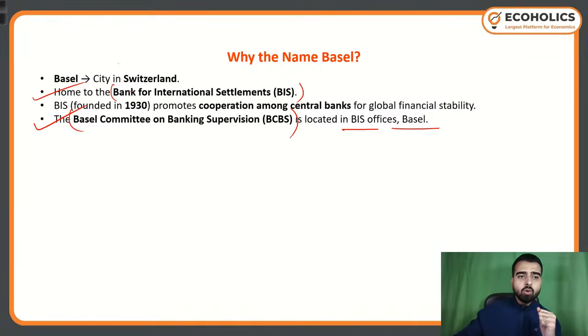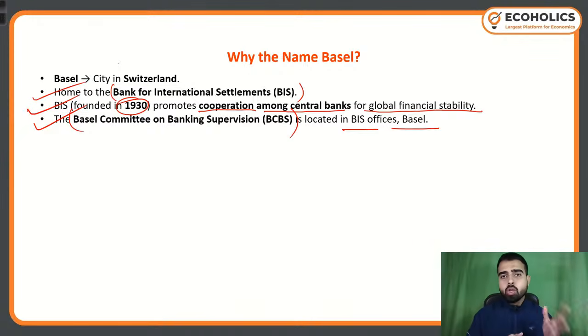Now, this Bank for International Settlement was founded in 1930. It promotes cooperation among central banks for global financial stability. Why are they talking about global financial stability? Because in the financial crisis of 2007 and 2008, there was a domino effect.